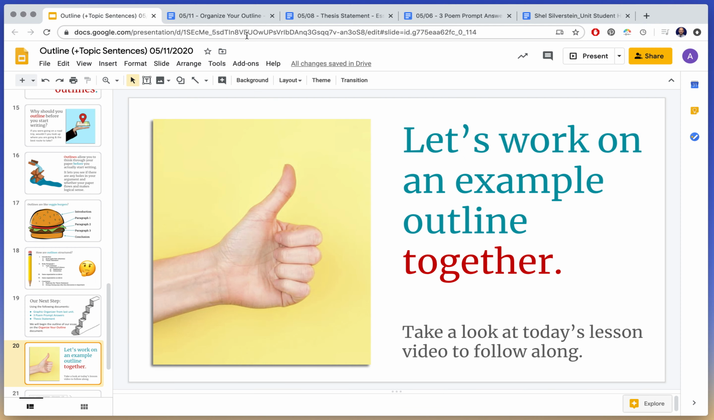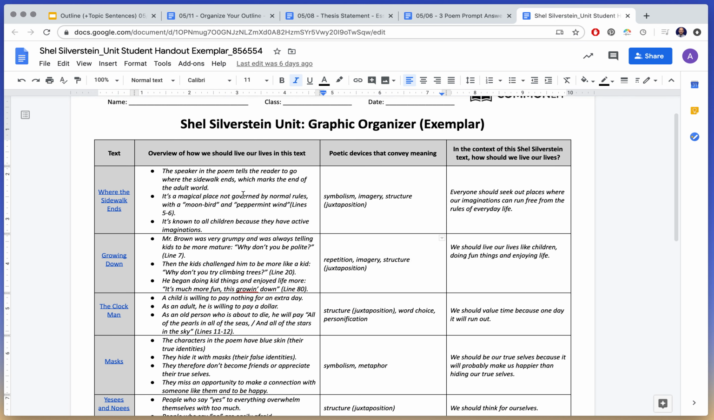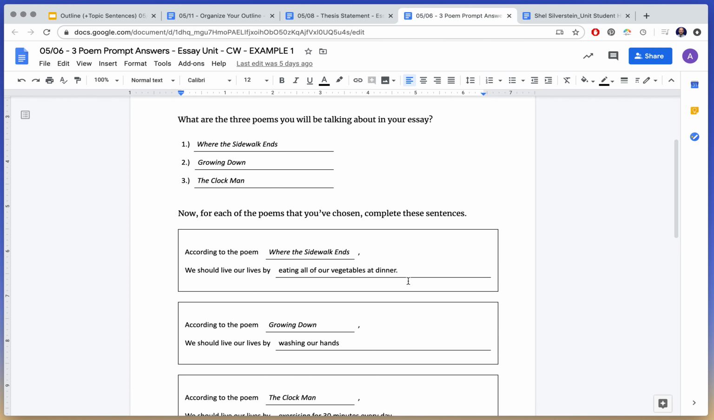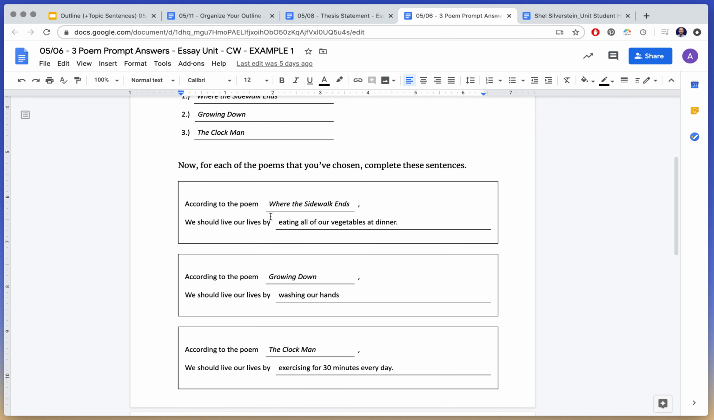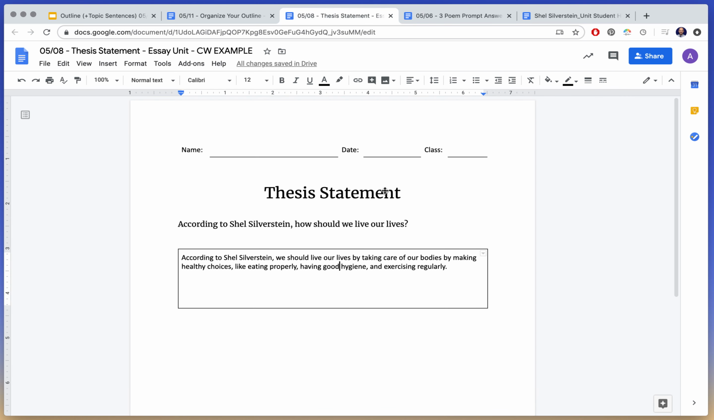If you see up here, I have my graphic organizer, right? I have it all filled out. That's why we wanted to fill it out, because you were going to use it later. I have the 3 poem prompt answers. This is where I said what poems I was going to be working on, and I gave the topic sentences. We didn't call it topic sentence at that time, but that's really what they turn out to be. And I have my thesis statement document.